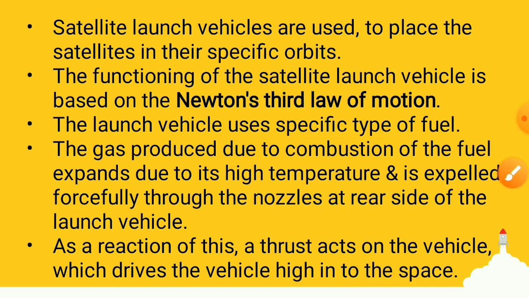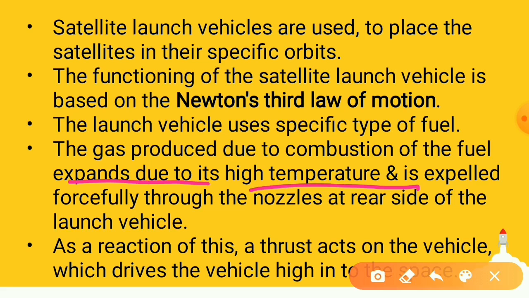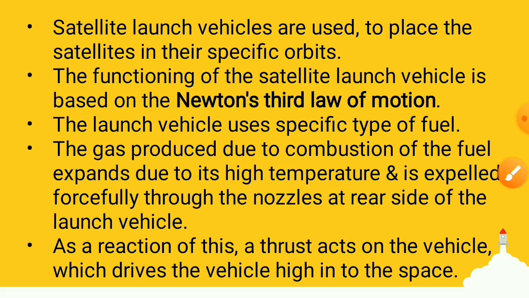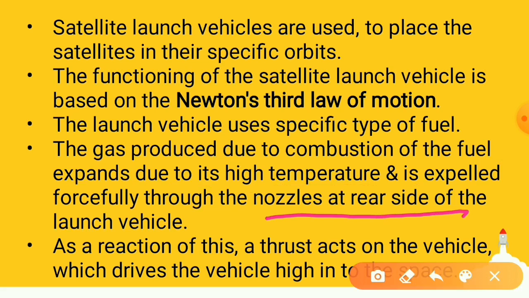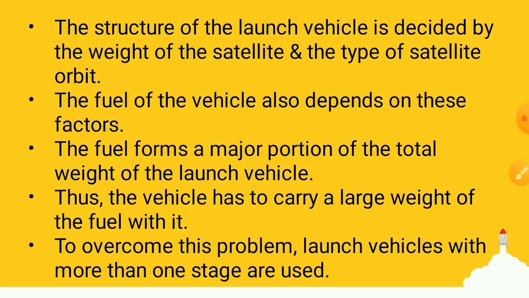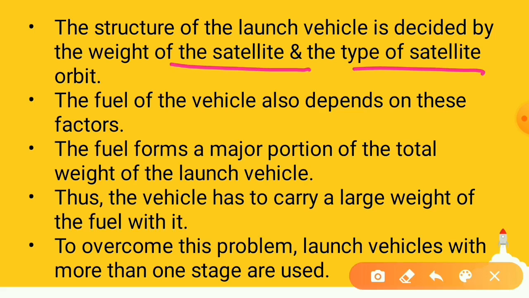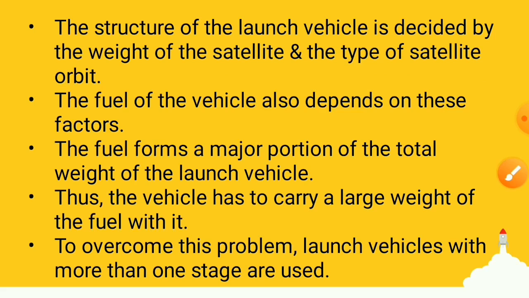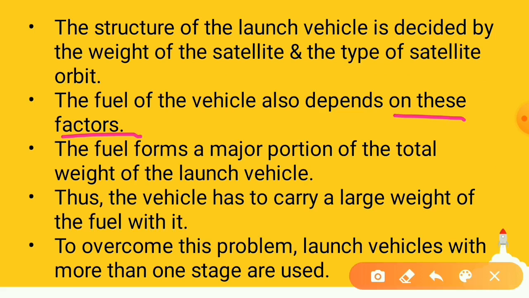The gas produced due to combustion of the fuel expands due to its high temperature and is expelled forcefully through the nozzles at the rear side of the launch vehicle. As a reaction, a thrust acts on the vehicle which drives the vehicle high into space. The structure of the launch vehicle is decided by the weight of the satellite and the type of the satellite orbit. The fuel of the vehicle depends on these factors.